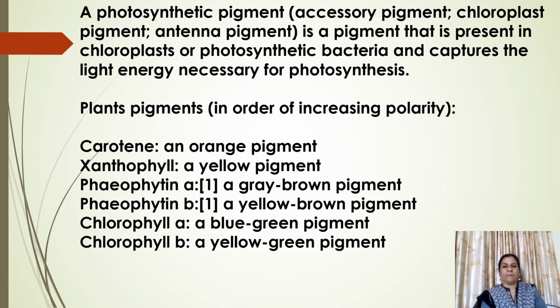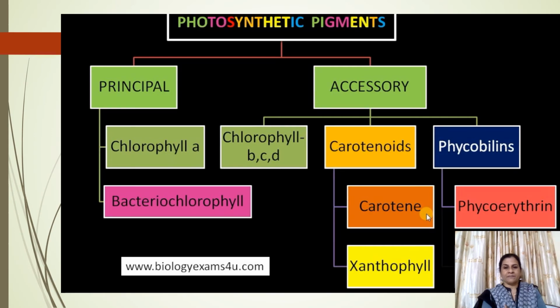These photosynthetic pigments are classified into three types: chlorophylls, carotenoids, and phycobilins. Chlorophylls are of different types like chlorophyll A, chlorophyll B, chlorophyll C, D, and E. While carotenoids are two types, xanthophyll and carotenes. While phycobilins are phycocyanin, phycoerythrin, and fucoxanthin.